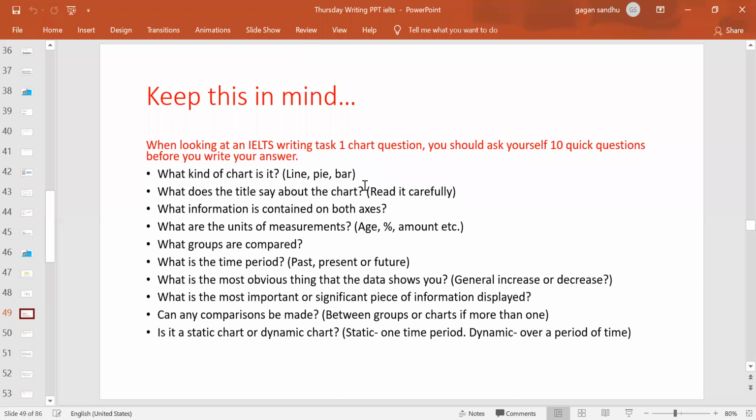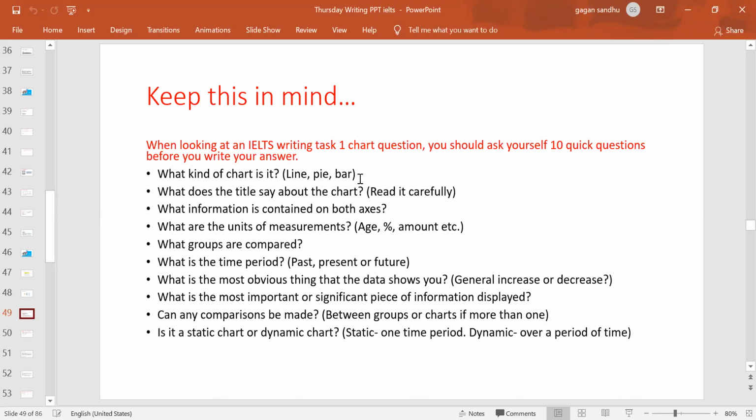So if it's a line, pie or bar graph, these are the 10 quick questions you will be asking yourself, and that will present you with the whole information, the major trends, the key information, any ups and lows, any fluctuations, any significant differences. So this will give you a blueprint, like how you are designing the task now, right?